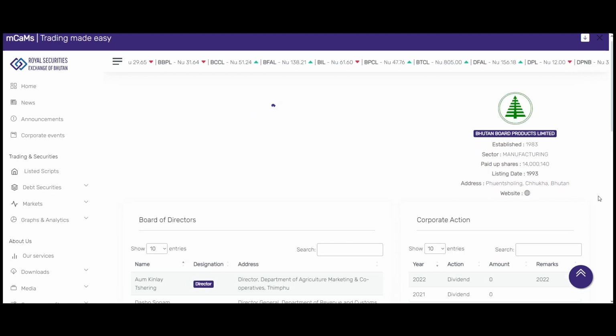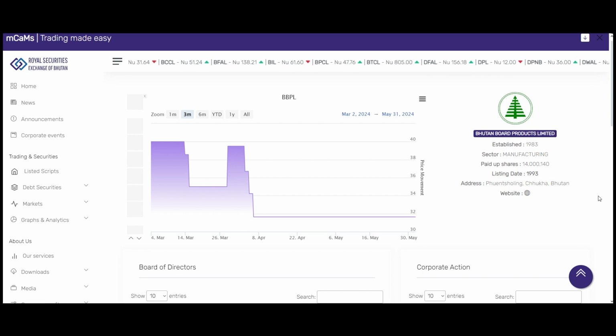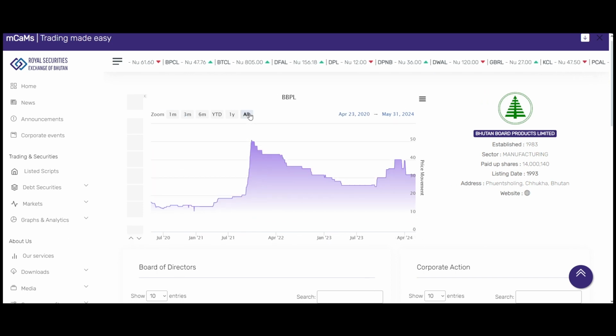This provides more detailed information about the company. For instance, in the first section, we have the price history of that listed script or company. If you click on all, you'll see all the price history of that company. For instance, BBPL started at 16.55 and then started growing, and currently it is priced at Nu 31.64 per share. So it will give you the highlight of the historical price movement of each listed script.